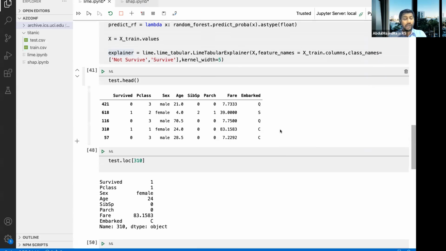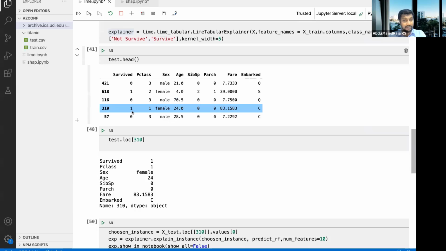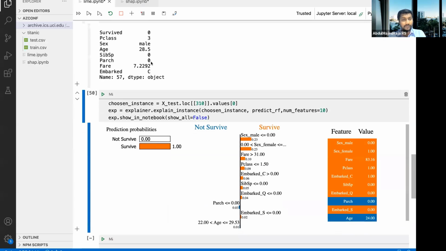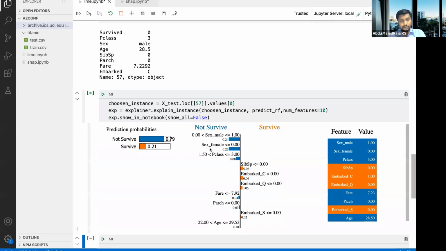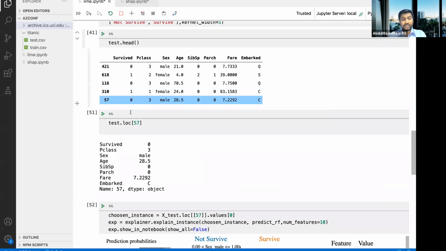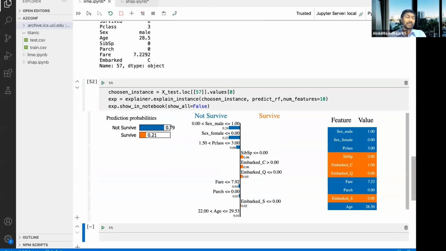Let's take a different data point and try to understand. In this case, let's take somebody who will not survive, 57. Yes, they will not survive, and these are the values. It says 80% chance that the person will not survive. The actual value is that they will not survive, and it says 79% that they will not survive.